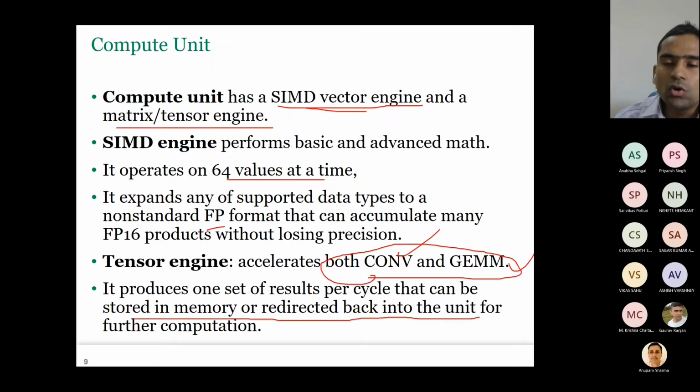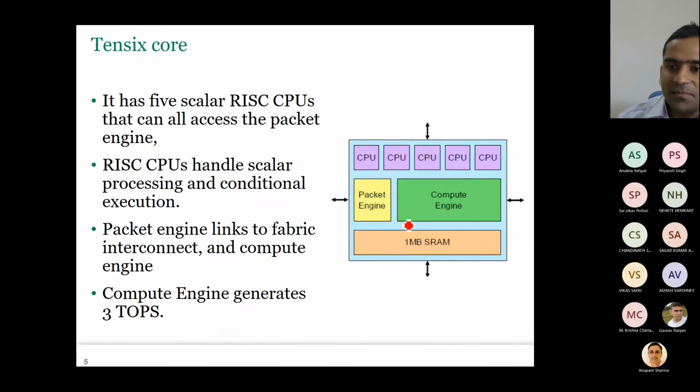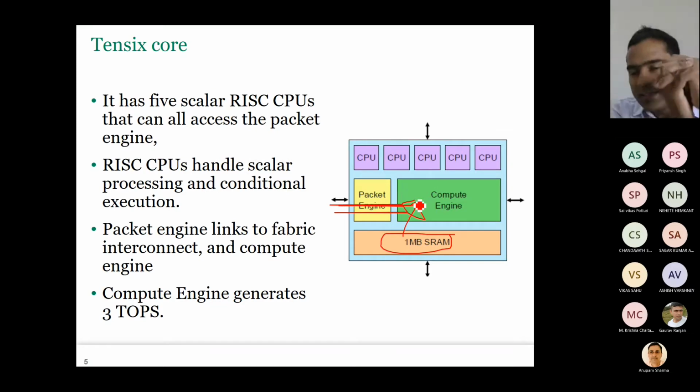So the whole point is that because each N6 core has its own 1 megabyte of SRAM, data is kept very close to the compute engine. It's not that you have all the computes here and all the data there. No, it's a very, very tight integration of compute and SRAM. That means the data should be kept very close to the compute unit. So most of the time, the data that this compute engine needs will be stored very, very close to it, here.